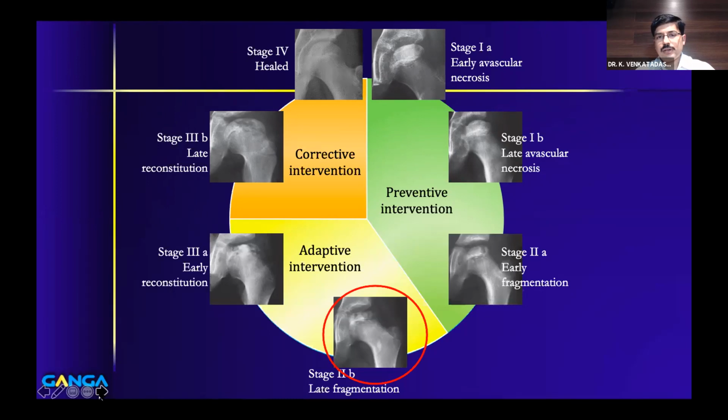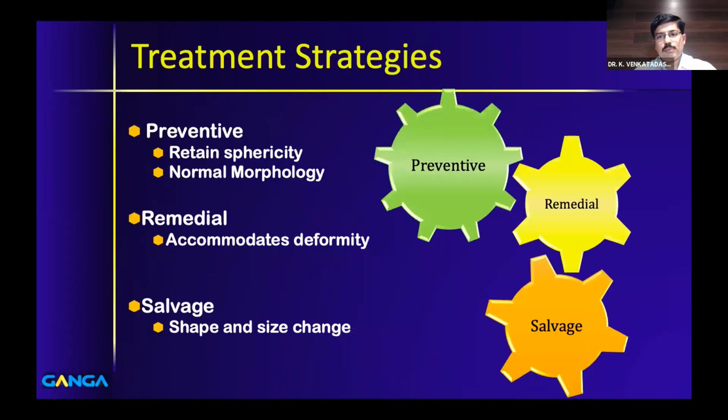So I personally feel that if you see a child in 2B or 3A, whatever intervention we do is not actually a remedy. We are trying to accommodate the deformity. So I term it as adaptive intervention. Whereas in stage 3B and 4, previously people called it salvage interventions. But now I don't think that is the right terminology, because with the advancements in the hip preservation field, I think the hip has more life. So I would prefer to call it corrective intervention rather than salvage intervention.